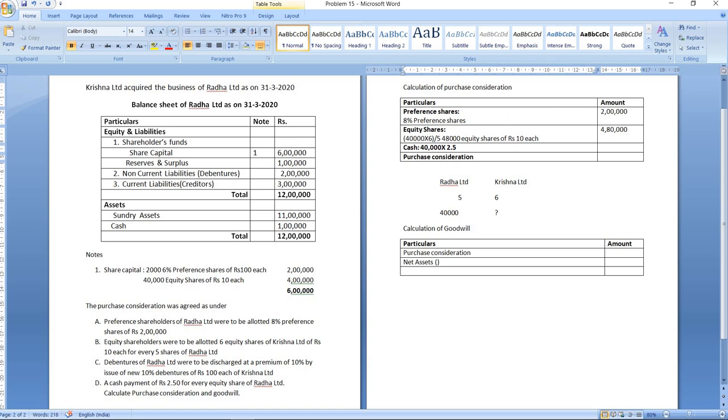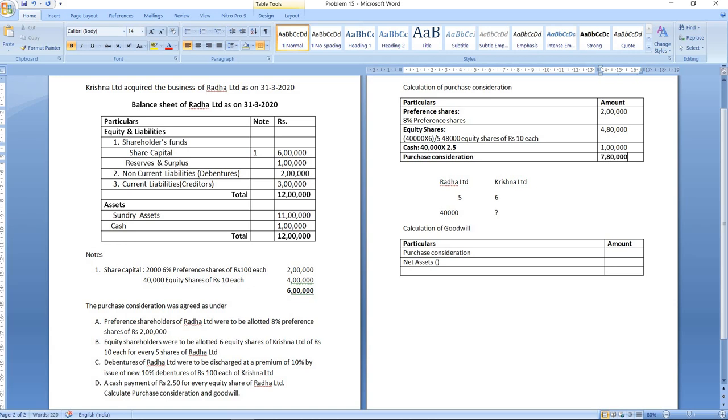Cash paid is 2.5. So in the form of cash, they will receive 1 lakh rupees. Okay. So if we make the total, we will get the total purchase consideration. So 2 lakh plus 4 lakh 80,000 plus 1 lakh, that will be 7 lakh 80,000.